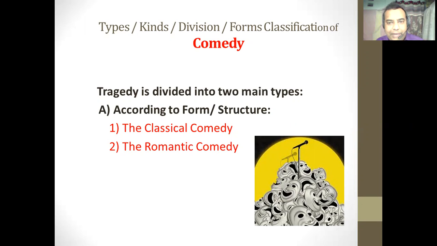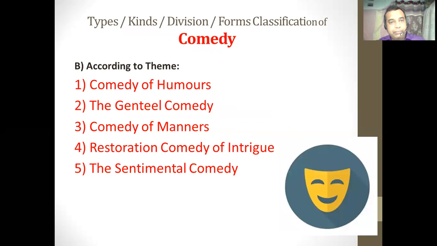According to the form and structure, comedy can be further divided into classical comedy, and the second type according to the form and structure is romantic comedy. According to the theme, according to the subject matter, comedy is further divided into 5 subtypes. The first one is the comedy of humors, second the gentle comedy, third the comedy of manners, fourth the restoration comedy of intrigue, and fifth the sentimental comedy.